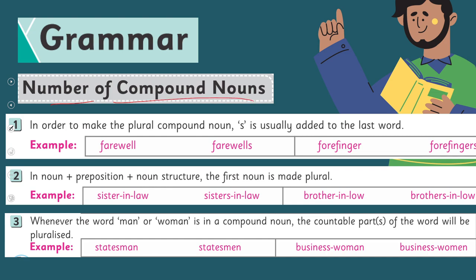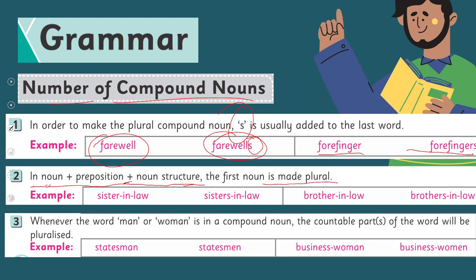Number 1, plural compound nouns. In order to make the plural compound noun, add s. The s is usually added to the last word. For example, this word farewell will be farewells. The s is added at the last. Forefinger is forefingers. Number 2, in a noun plus preposition plus noun structure, the first noun is made plural.